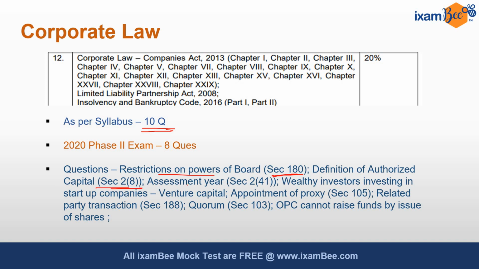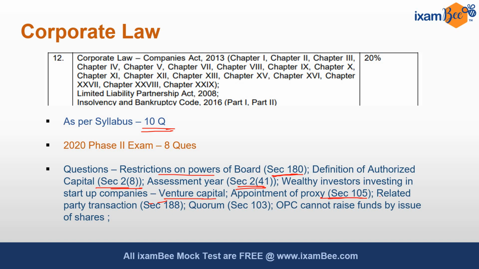Another question was relating to assessment year of newly incorporated company, section 2 subsection 41. Then there was one question relating to the investment in startup companies by wealthy investors. Such kind of capital is called venture capital, paid up capital, etc. So the answer was venture capital. There was another question relating to appointment of proxy from section 105.